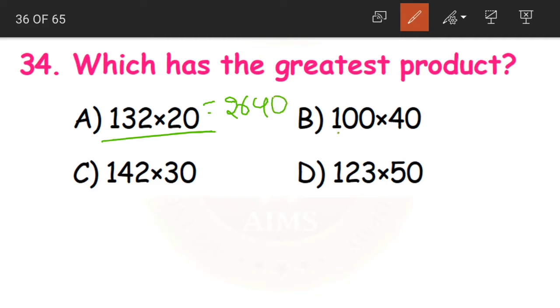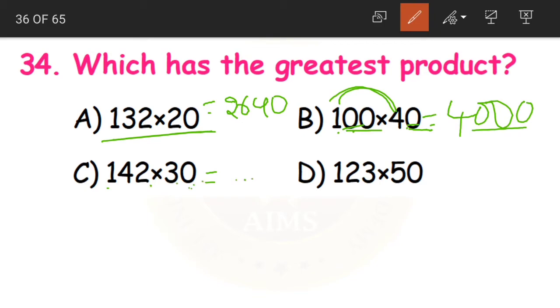Now coming to the next one, 100 into 40. There is no need of even actually multiplying it. We can do mental multiplication here. Yes, 1 4s are 4, and here we are having 2 zeros and another 0, 3 zeros, so we are placing 3 zeros. 1 4s are 4 and then 3 zeros, it becomes 4000. Clear, children?